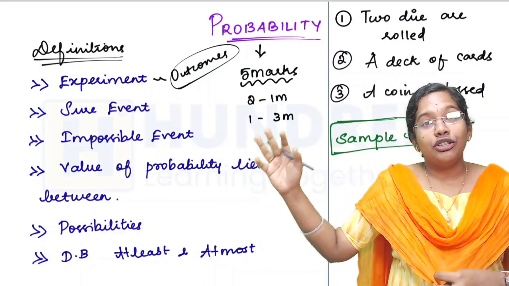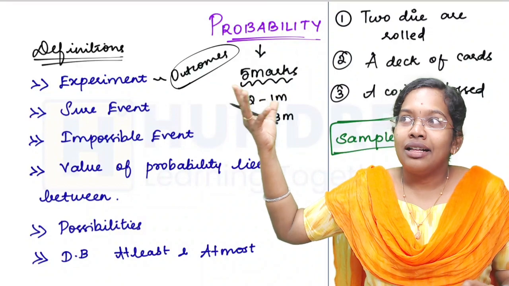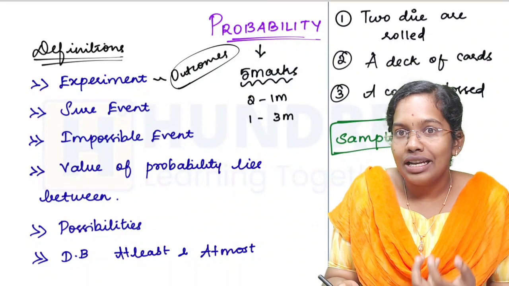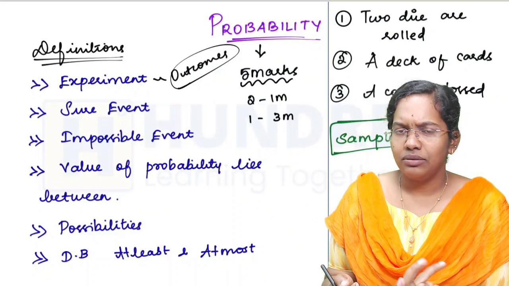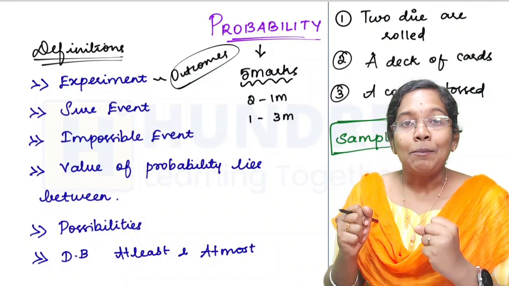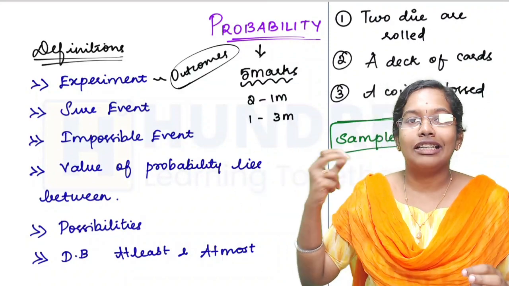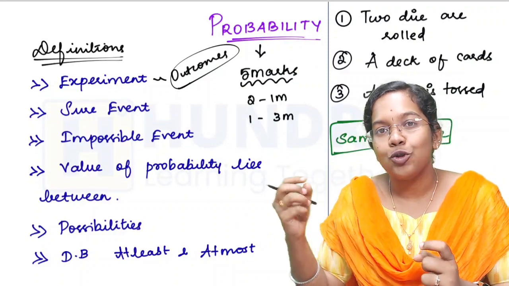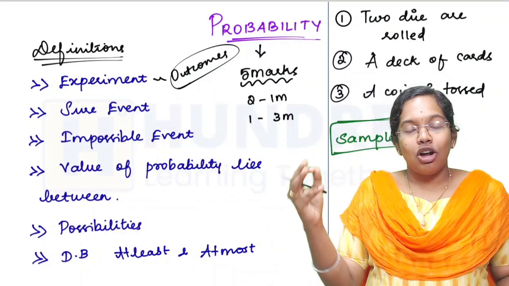Next, moving on to the sure event. If I'm tossing a coin, you can expect either head or tail, so getting a head or a tail is not a sure event. If I'm rolling a die and want to get 8 or 10, this can't be done with the dice. With one dice you can't get the number 10 or 8, etc. So what are those kinds of events called?